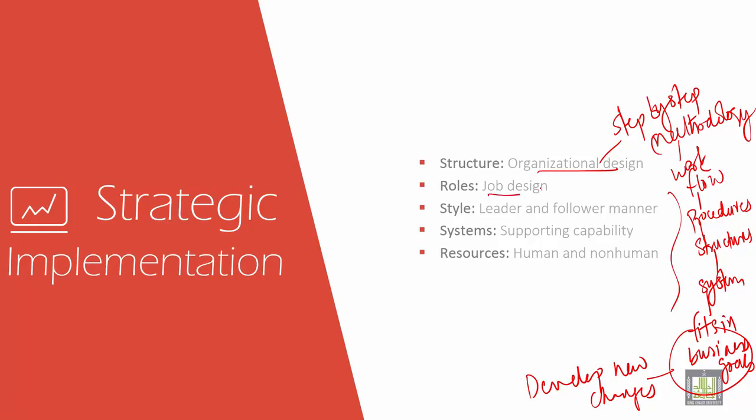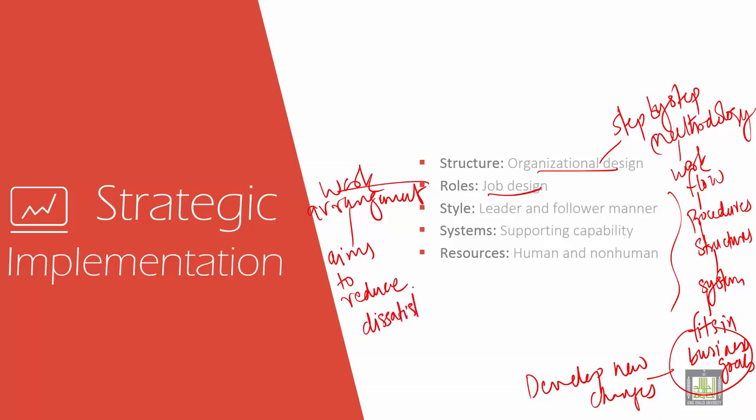Then you have job design. Job design is the work arrangement. It aims to reduce the dissatisfaction of employees.